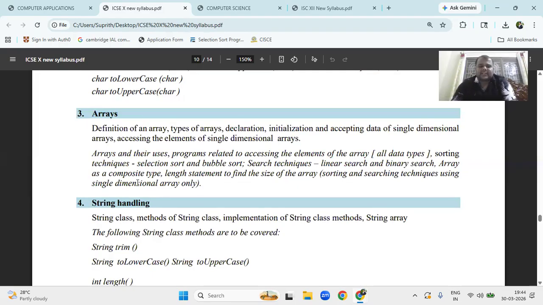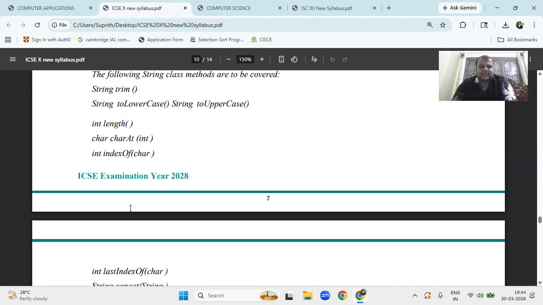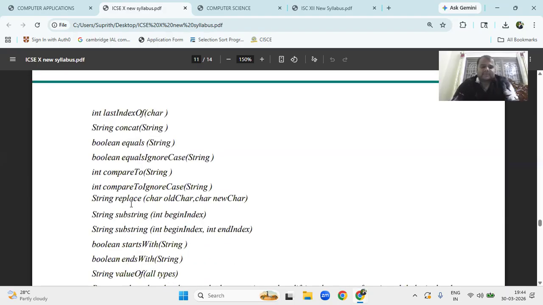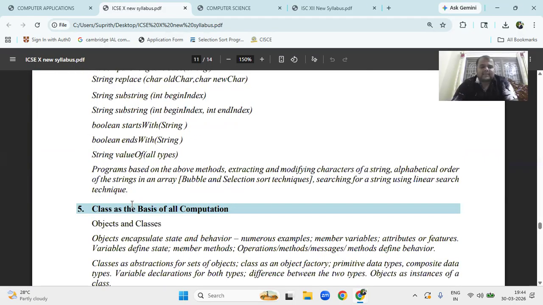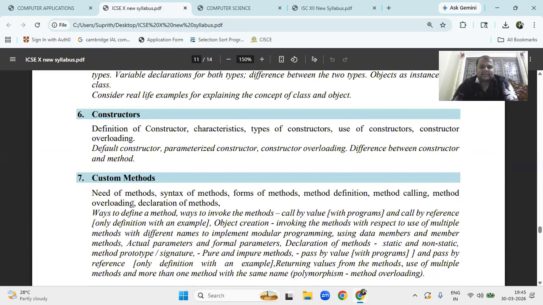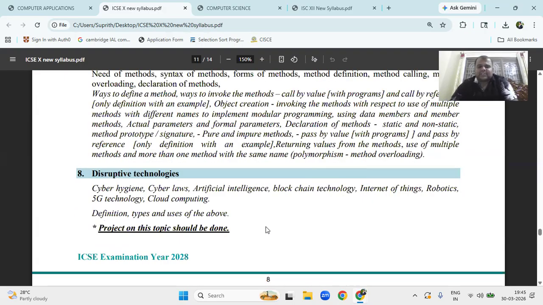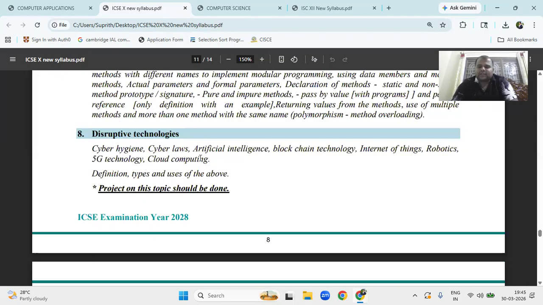And the string also, what are the functions? String to lowercase, length, charAt, indexOf, lastIndexOf, all of these are there. Boolean with valueOf, all are there. And classes, constructor and the methods, invoking a method, pass by value, pass by reference, polymorphism, method overloading. Now, the 8th chapter he has given is related to cyber hygiene, cyber laws, artificial intelligence. In this, you don't expect a program, sorry, a question from the board exam. The project is based on this chapter number 8.